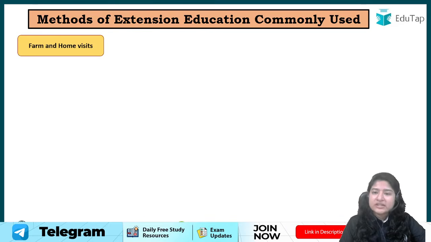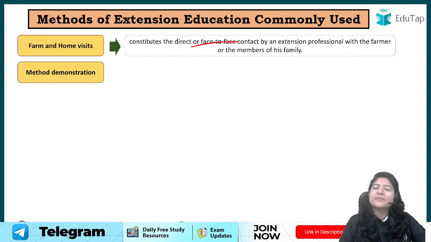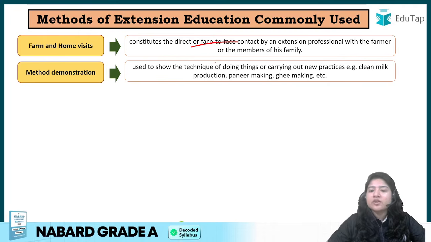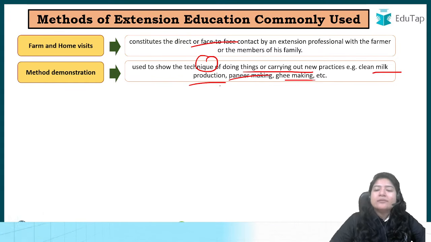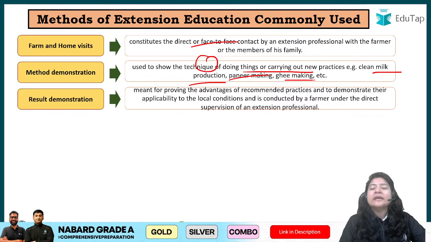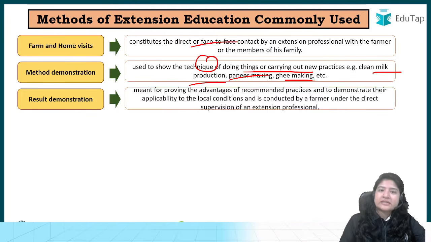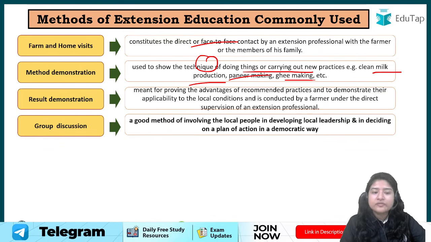Now methods of extension कैसे कर सकते हैं, जो commonly used है, farm and home visit, that we have already understood. Face to face contact होता है, ठीक है. Next is method demonstration, as I said, show technique of doing things, ठीक है, in a step by step method. In fact, how to make paneer, how to make ghee, even clean milk production, you can show them step by step. Demonstration में क्या होता है कि whatever recommended practices are there, their advantages are shown, so that the farmers can have that confidence, ठीक है.